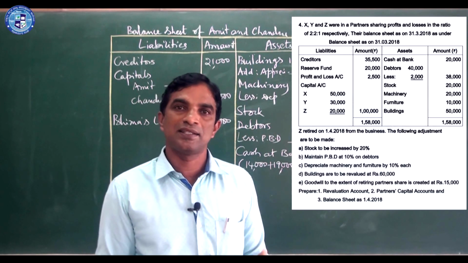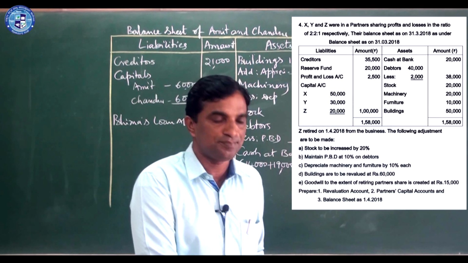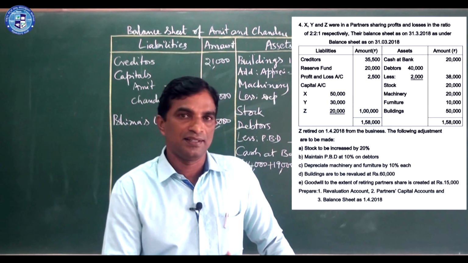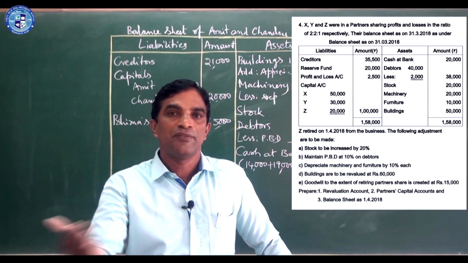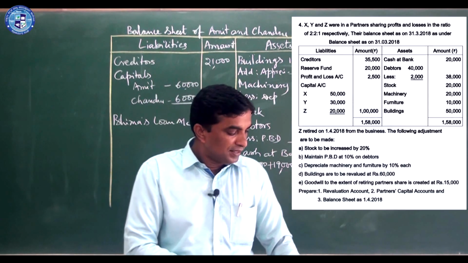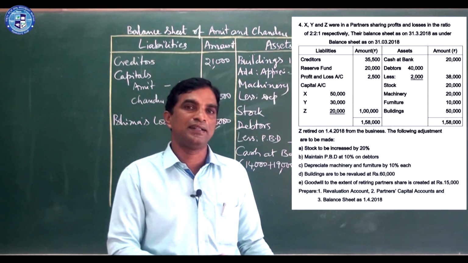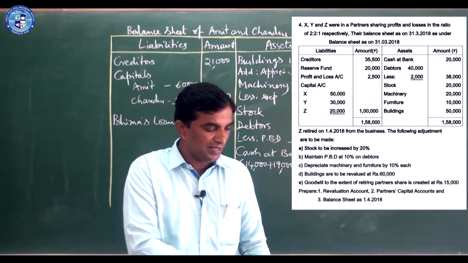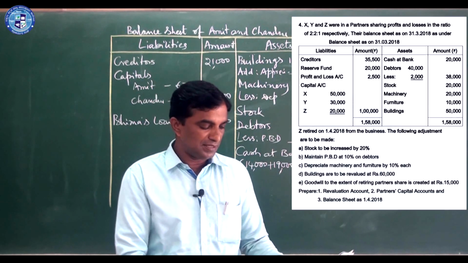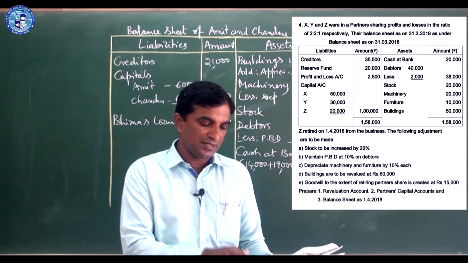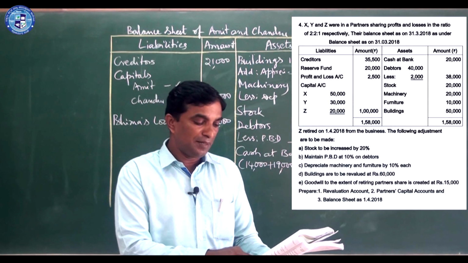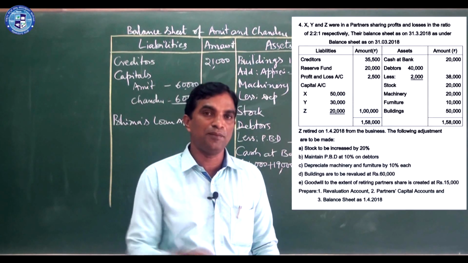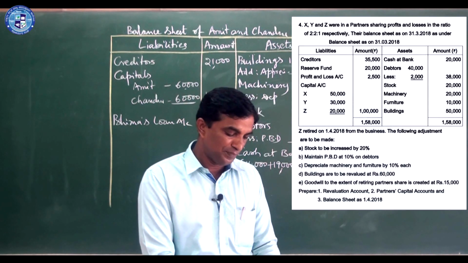When a partner retires or when a partner is admitted, we should settle that. Here, as it is on the liability side, it is a profit, because the firm is liable for that. This should be distributed to all the partners. Then stock is increased by 20%. Who is retiring? Z is retiring. After his retirement, stock is increased by 20%. Maintain PBD at 10% on debtors. Here also the same case, you should maintain 10%.